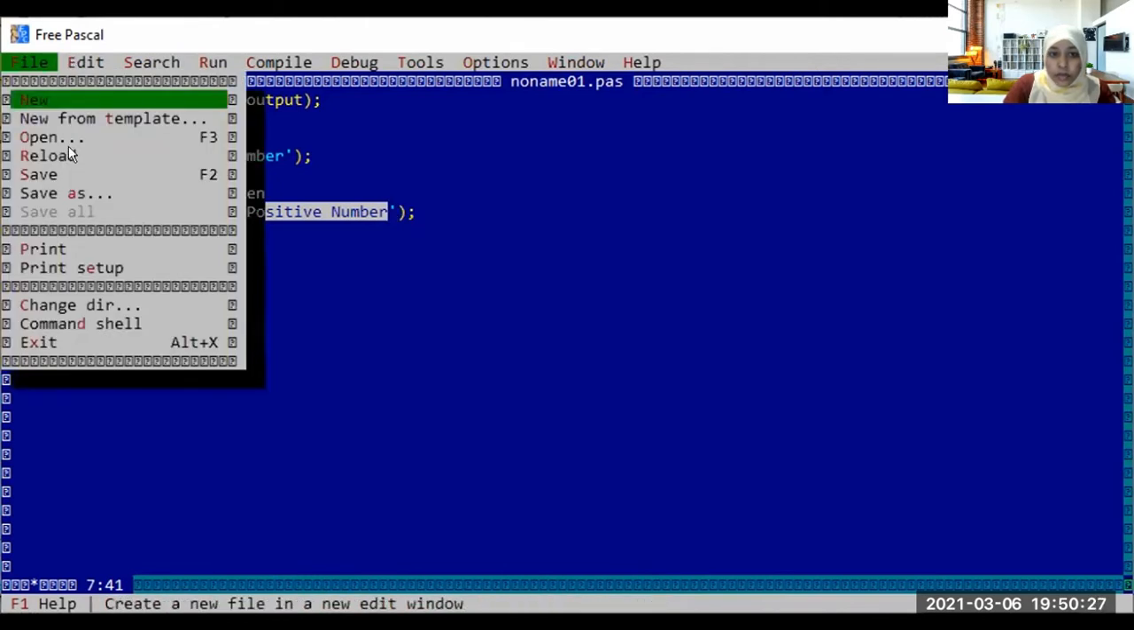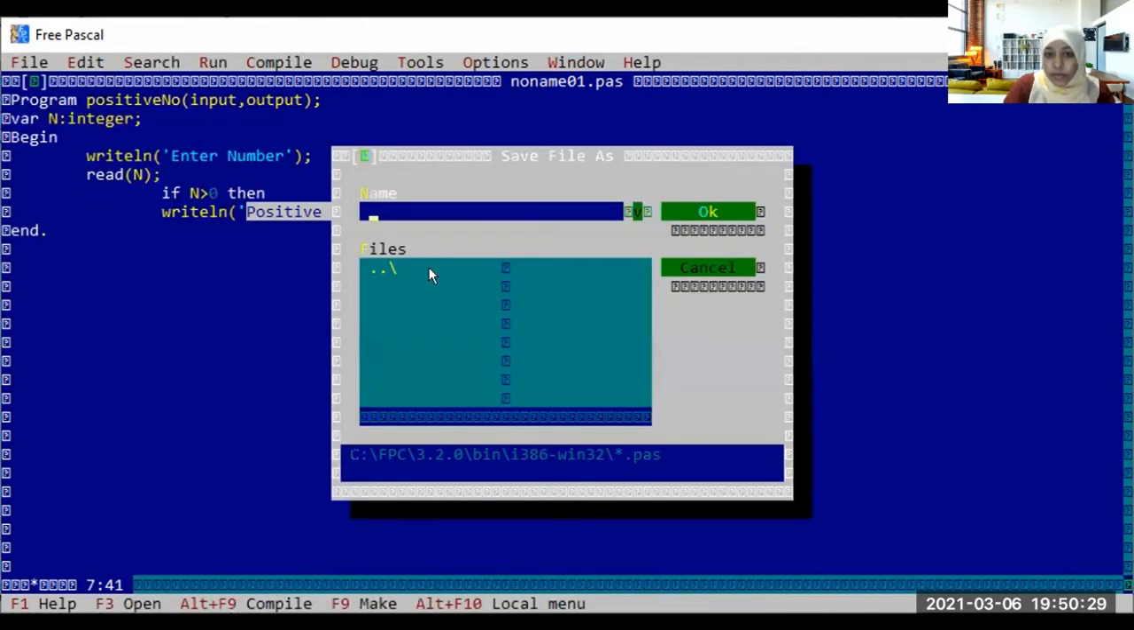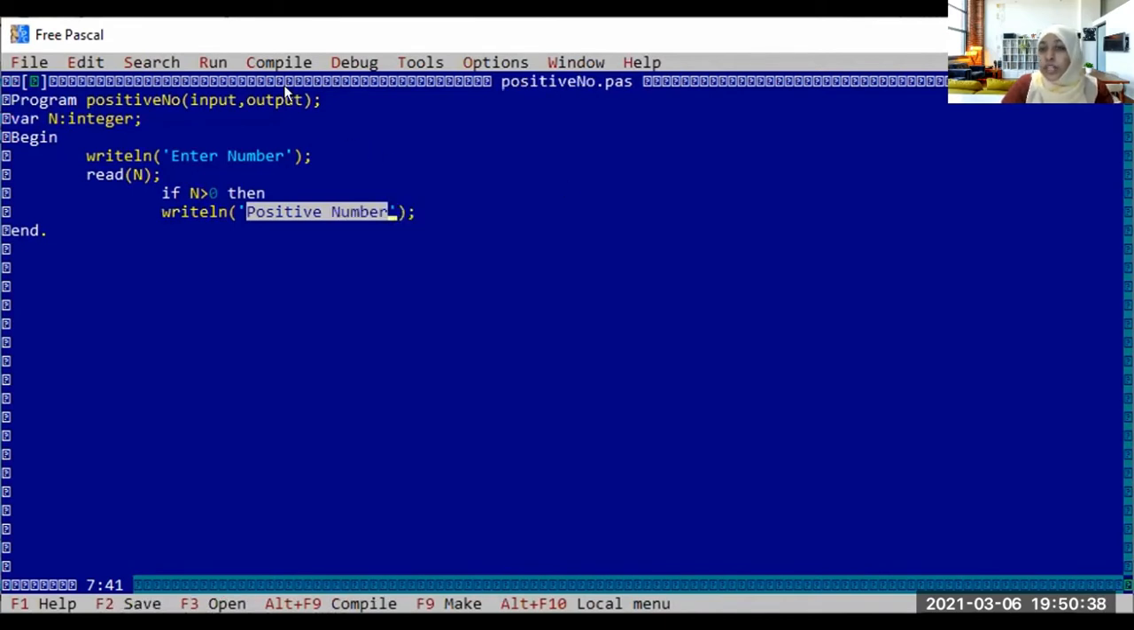Okay, we will save as, we will give the name as positive number, and we will save it. Okay, now we should compile it. What should we do? We should compile it, because these words are understandable by the human, right? That means these are human language. Now we should convert it into computer language, isn't it? So now we are going to compile it.